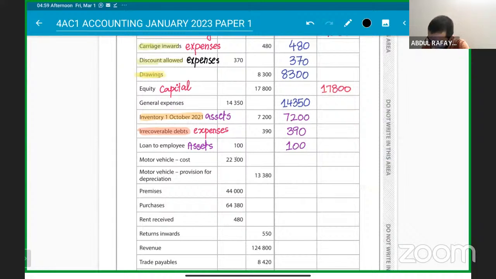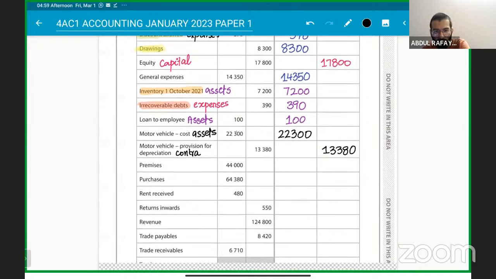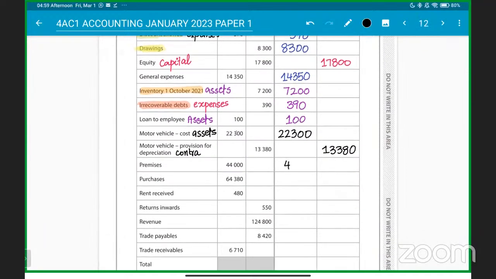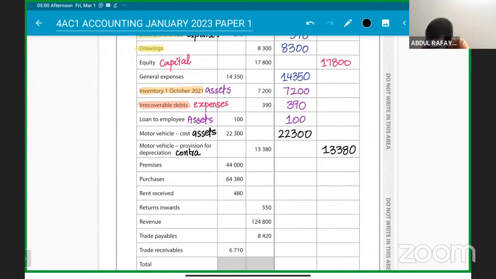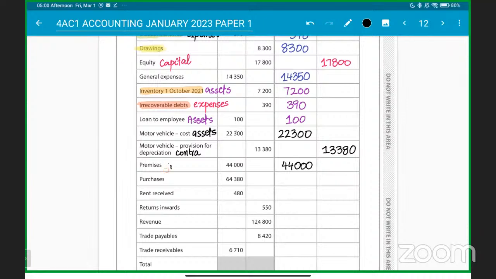Then we already clearly know that motor vehicles at cost, motor vehicle is an asset, sir. So motor vehicle is an asset, will always be on the debit side. Depreciation is contra to it, so it's on the credit nature. Depreciation will be coming on the credit side. Understood? Premises is 44,000. Again, sir, premises is an asset, and assets are always on the debit side.